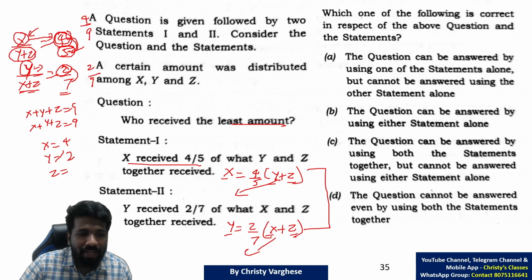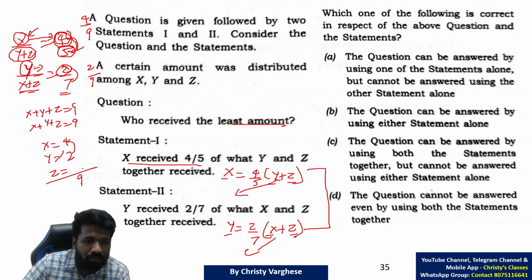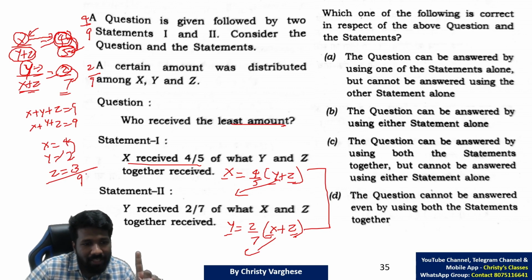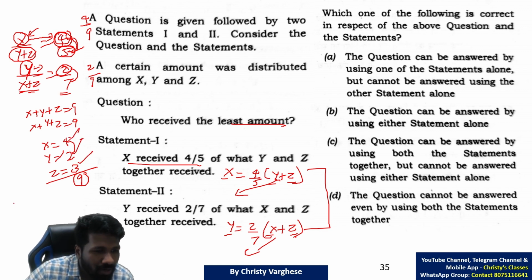So then what can we say about z? Because x plus y plus z is 9, so 4 plus 2, 6 plus 3 is 9. So z is 3. Now this is just an example. If x plus y plus z total is 9, x should be 4, y should be 2 and z should be 3. Those of you who are not convinced about this, substitute this into the two equations, then you will get more clarity.